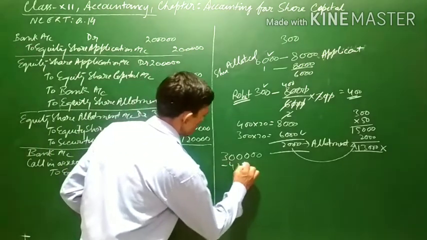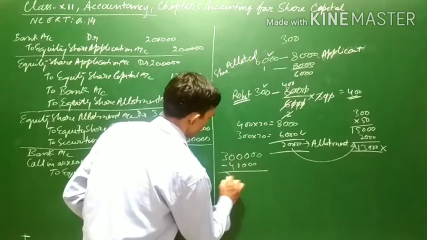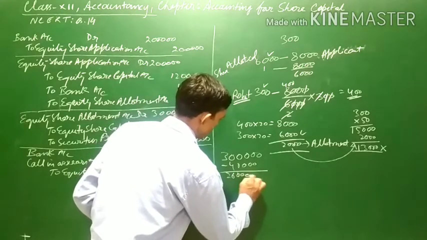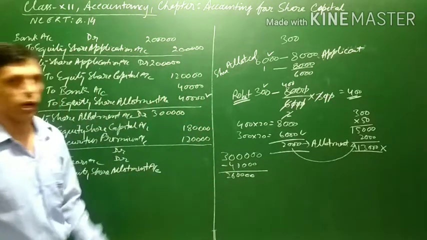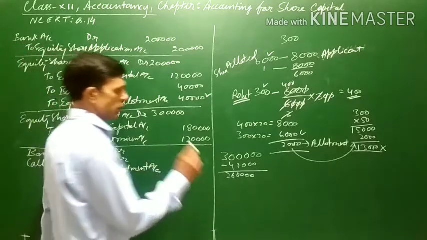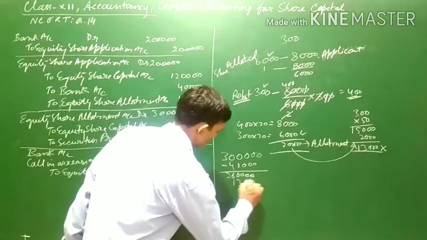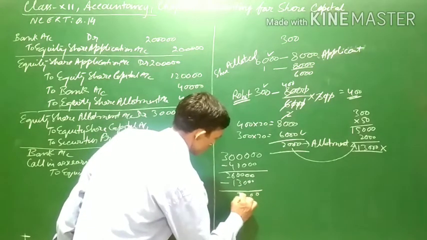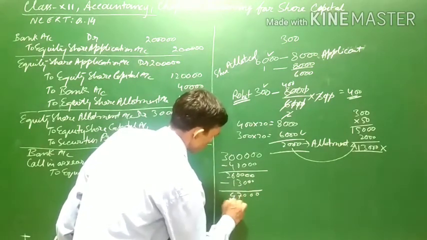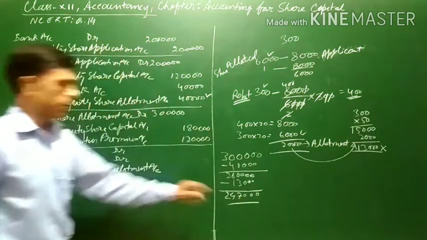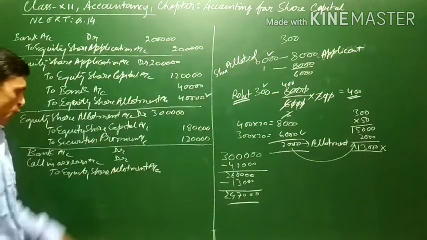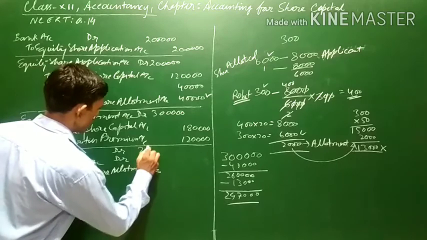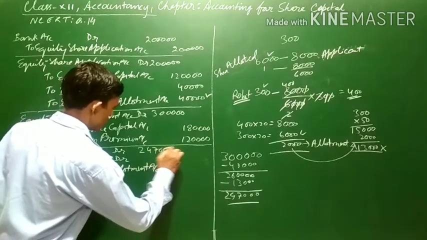Now 2,60,000 is the remaining which the company should have got at the time of allotment, and Rohit has not paid 13,000. So 2,60,000 minus 13,000 means the company would have received 2,47,000. So bank account debit 2,47,000.